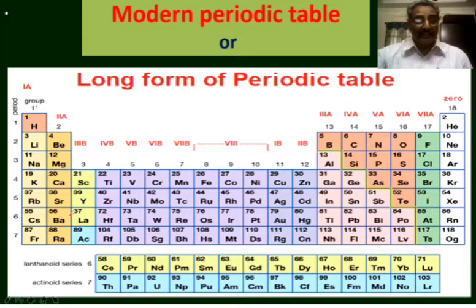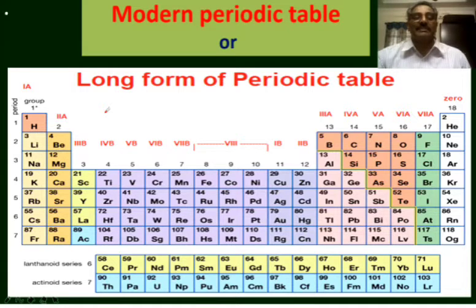The elements in the first A group, second A group, third A group, fourth A group, fifth A group, sixth A group and seventh A group and zero group are said to be the normal elements or main group elements, and the elements belonging to B subgroups, 3rd B, 4th B, 5th B, 6th B, 7th B, 8th, 1st B, 2nd B groups are said to be the transition elements.